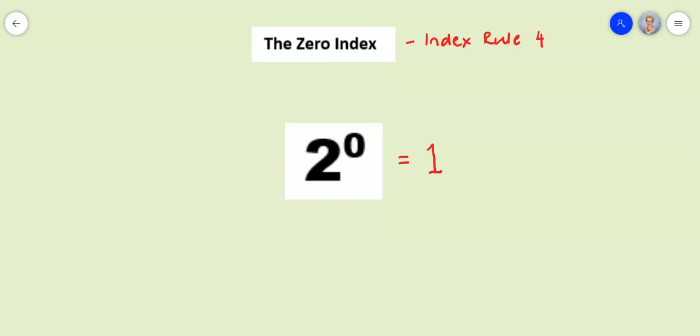This confuses a lot of students. They know that 2 times 0 gives them 0. So when they see 2 to the power of 0, many students automatically assume that the answer is 0. But this is not the case. In this video, we're going to look at why any number to the power of 0 is equal to 1. In other words, why is it so?